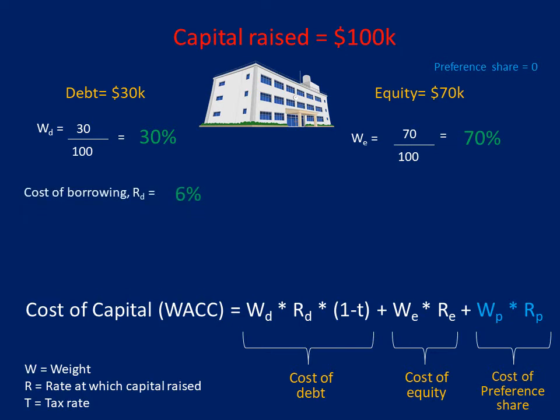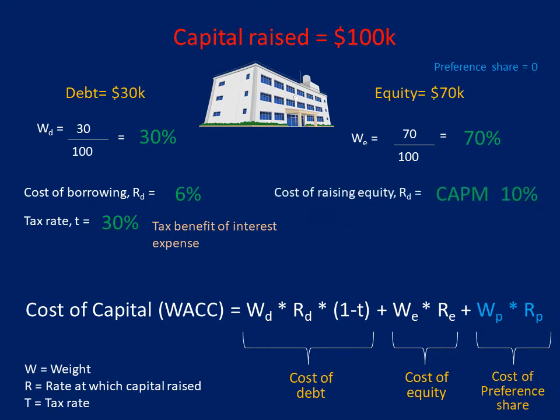The cost of capital for debt is the cost of borrowing or interest paid, which let's say is 6%, and the tax rate is 30%. The interest paid on your debt has a tax benefit as interest paid reduces the overall tax liability of the company. And hence, we only take 1 minus T, or the tax proportion of interest, as the total cost of capital.